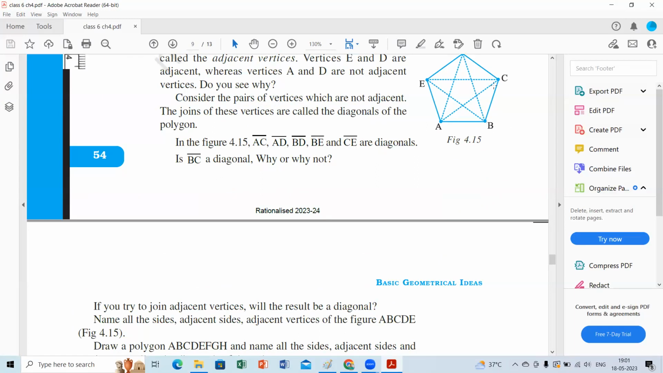Is BC a diagonal? Is BC a diagonal, children? No, ma'am. No, because these are neighbors. These are adjacent. It's not a diagonal. Why not? Yes, it is not. It's an adjacent side. It's not a diagonal.